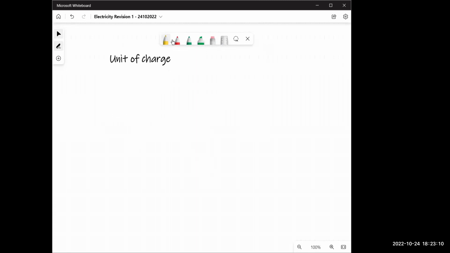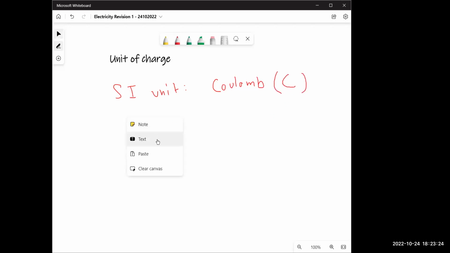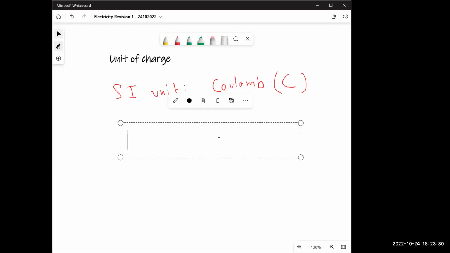The unit of charge is, first let's see SI. SI unit is coulombs. It has the symbol C. Now what we need to realize is coulomb is a very big charge. So usually the charge in the wire in your home is nowhere near a coulomb, it's in microcoulomb.